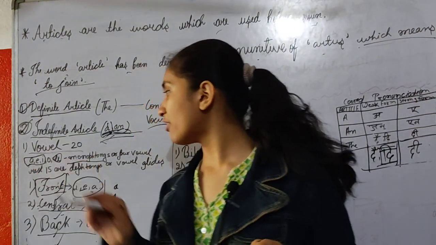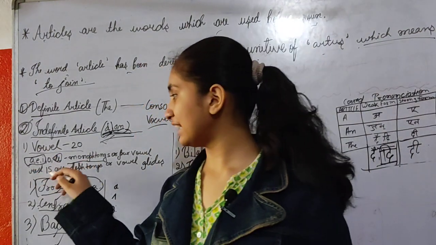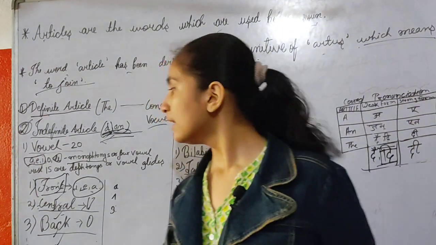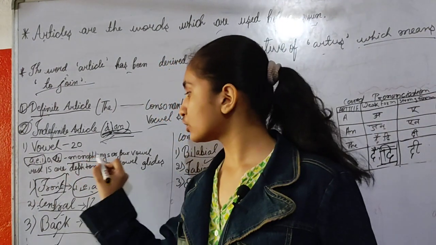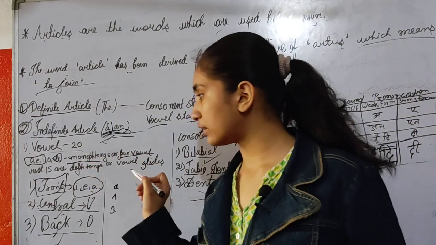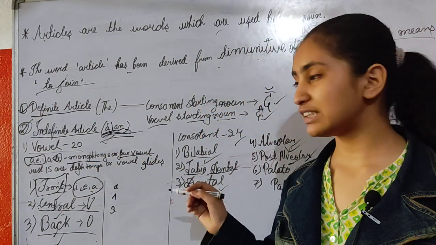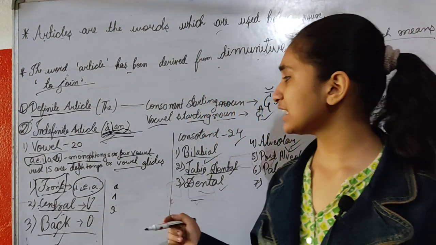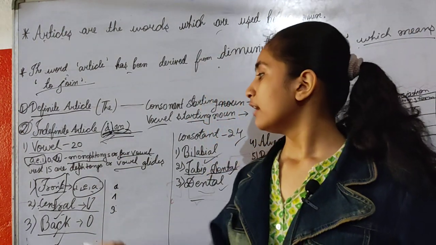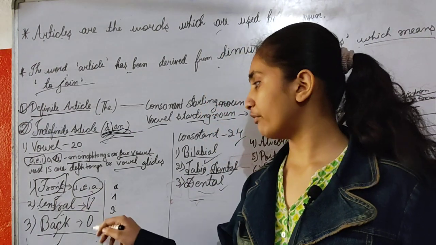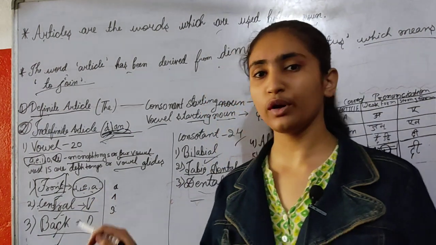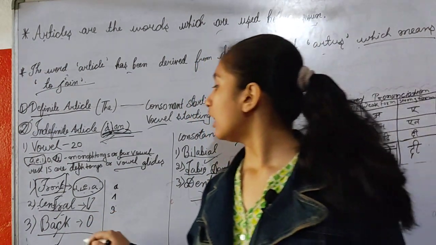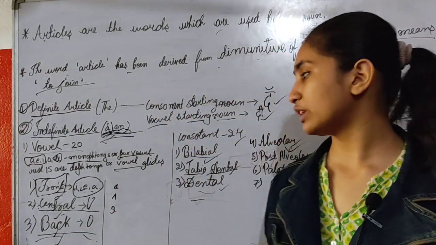There are 20 vowels, among them a, e, i, o, u. It means 5 are the main vowels or pure vowels, and a, e, i, o, u are also known as pure vowels or monophthongs. The rest 15 are the diphthongs, which are also known as vowel glides. Now let's see the types of the monophthongs. Front vowels: a, e, i are known as front vowels. Central, u is known as central vowel, and o is known as back vowel.